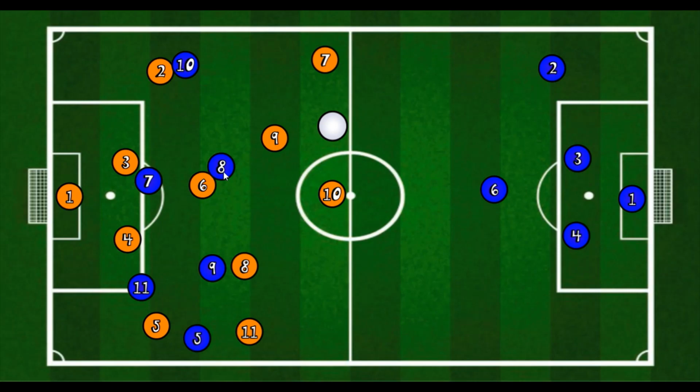He can give the through balls. He can push the balls in these kind of spaces where the wingers can get the ball and cross into the box. Otherwise, he can also have good link-up play, one-two touches, and he can also get into the box and shoot the ball.